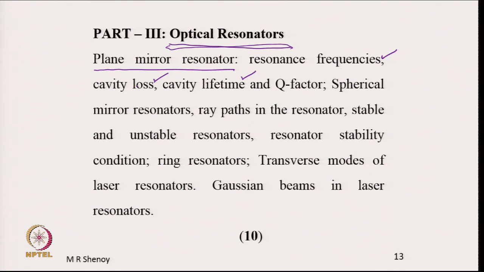All of these are related actually to the resonator loss, and then we go to spherical mirror resonators. Most of the practical lasers use spherical mirror resonators. So, we will use here ray optics to trace ray paths in the resonators and obtain a condition called the stability condition. A given resonator, what is the stability condition?